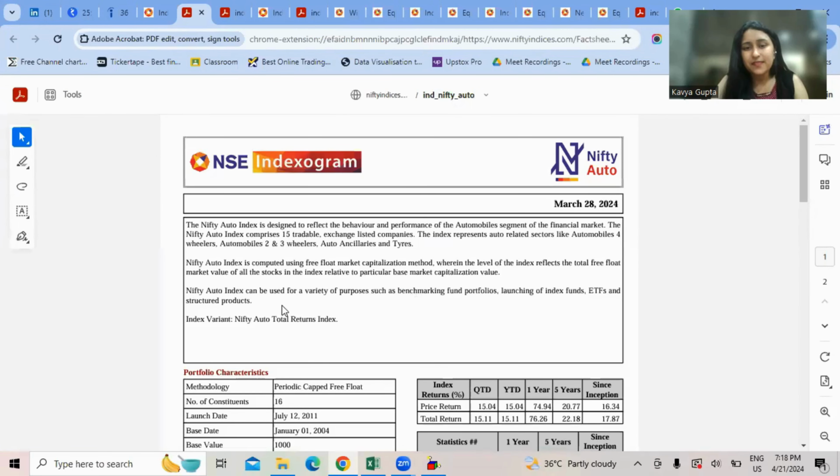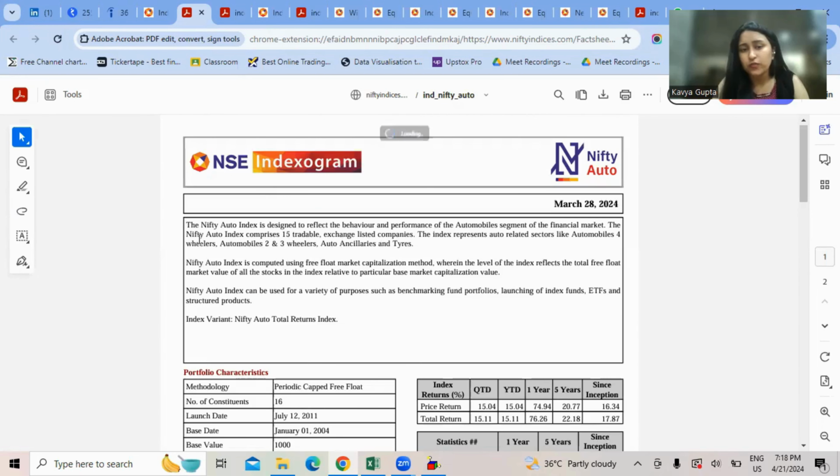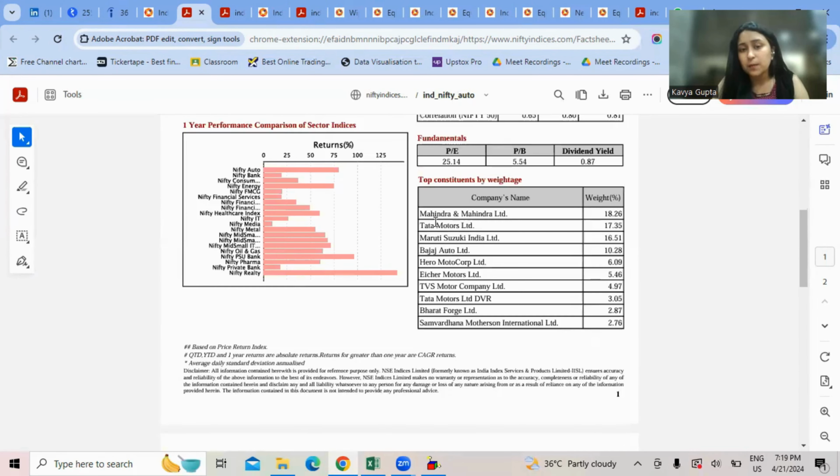Well, here are the details, and it mentions that the Nifty Auto Index is designed to reflect the behavior and performance of just the automobile sector of the financial market. It comprises 15 tradable exchange listed companies. So all these 15 companies which are a part of the Nifty Auto Index are actually listed on the exchange. It represents auto-related sectors such as automobiles, four-wheelers, two and three-wheelers, auto ancillaries, and tires. Again, the top constituents by weightage within this sector are Mahindra and Mahindra, Tata Motors, Maruti Suzuki, Bajaj Auto, Hero MotoCorp, etc.